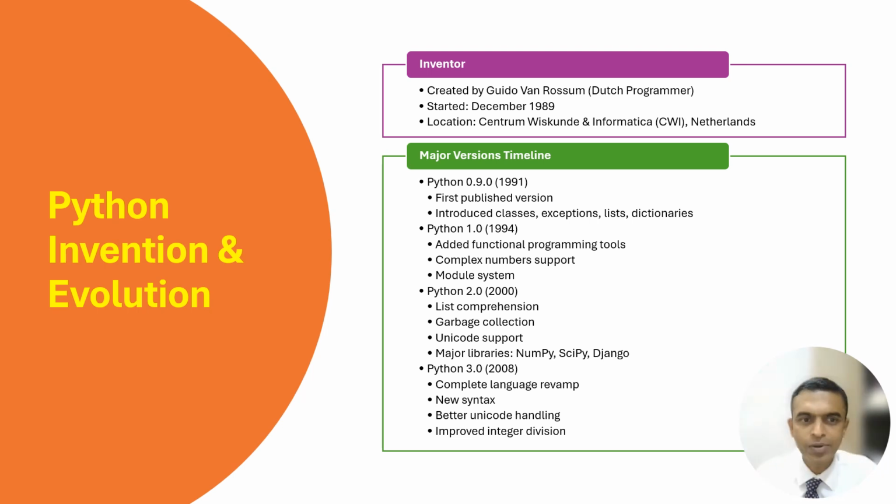Now the most stable version of Python is Python 3, and this was introduced in 2008, and it completely revamped the language from Python 2 to Python 3. New syntax was introduced, a little bit of changes were done, and better Unicode handling, improved readability for the code. And now whenever you want to use Python 2, you have online tools available which will convert Python 2 into Python 3. Okay, so those tools are also available.